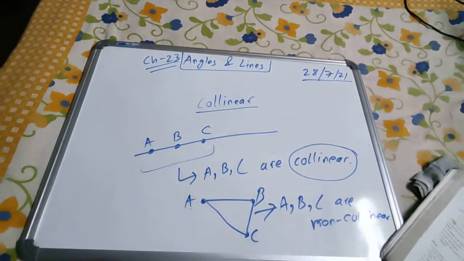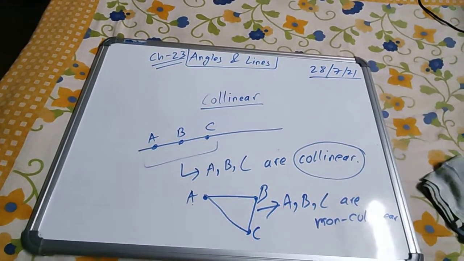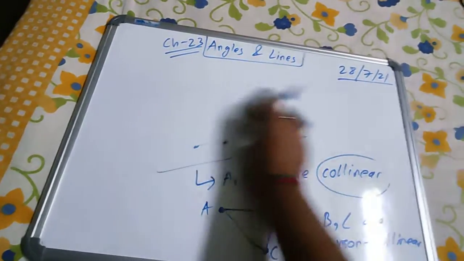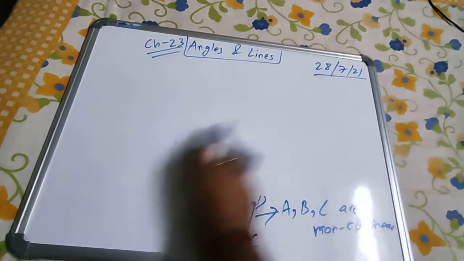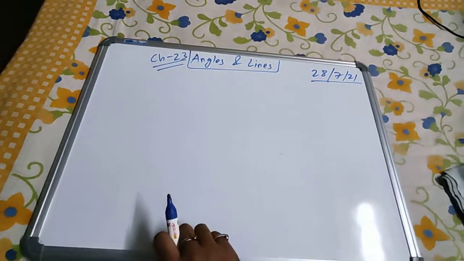Okay, A, B, C are non-collinear. That means they don't lie on the same line. Then comes the plane. Now a plane is something you should understand: a plane has length and breadth but no thickness.